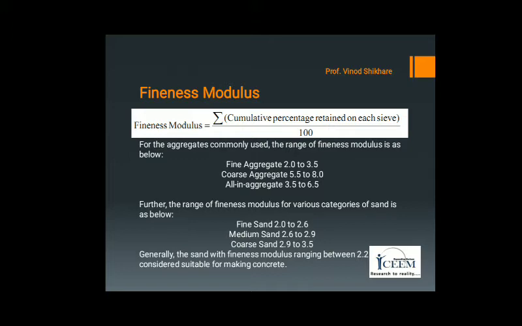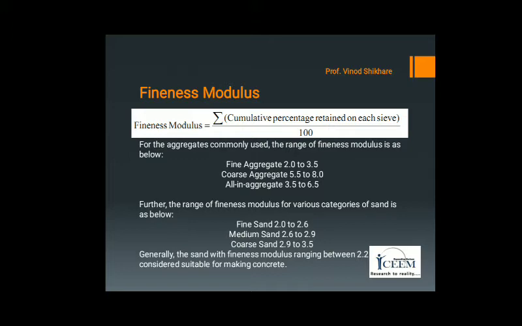For the aggregates commonly used, the range of fineness modulus is classified in three classes. First is fine aggregate. The range of fineness modulus is from 2 to 3.5.